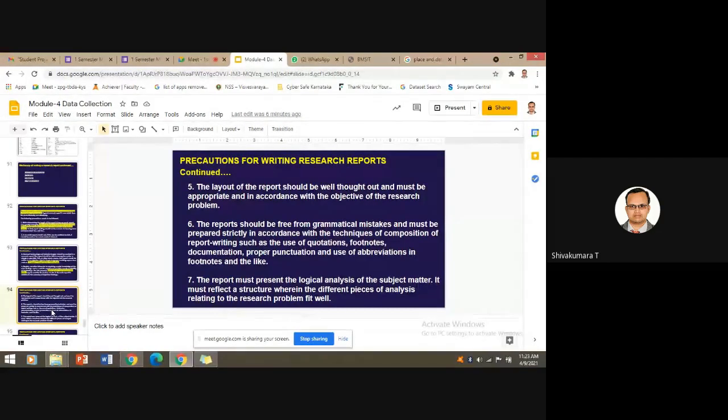And the seventh caution of writing a research report is that logical analysis is important. By creating a popular report, if you miss out the logical aspect, the connectivity from chapter to chapter, again it will end up as a bad report.